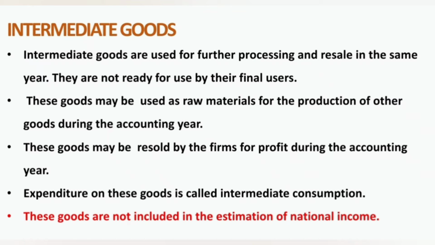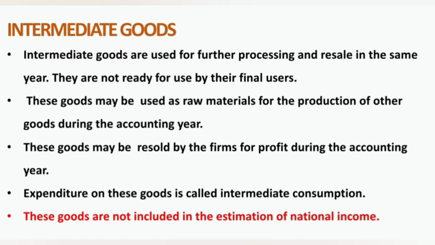They are used for further processing and resale in the same year. These goods may be used as raw materials for the production of other goods during the accounting year, and these goods may be resold by the firms for profit during the accounting year. Expenditure on these goods is called intermediate consumption or intermediate cost.